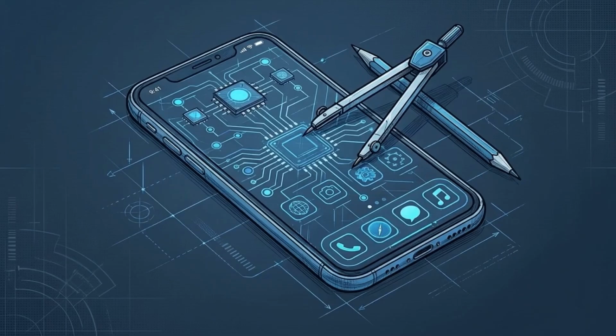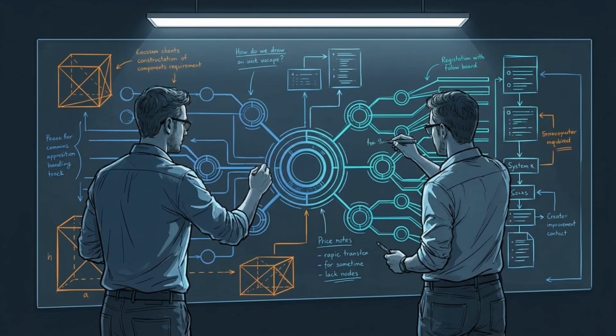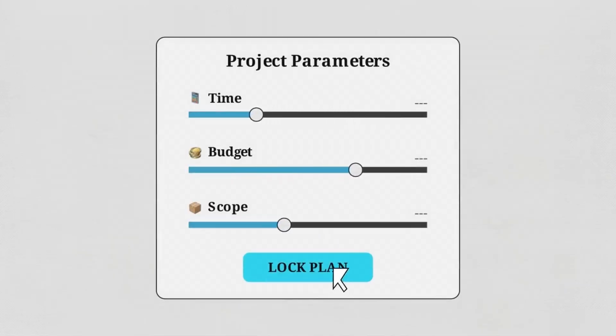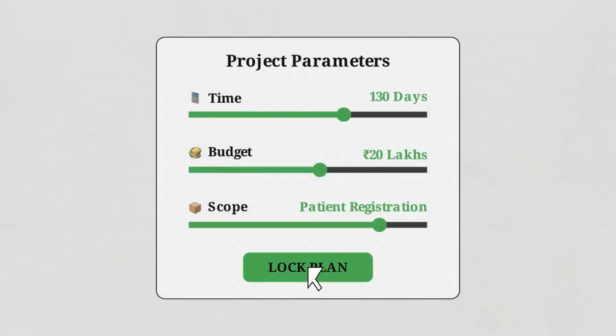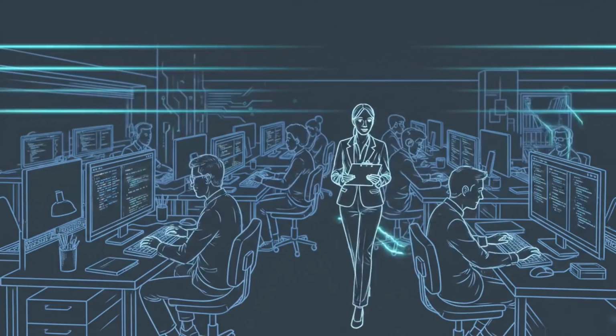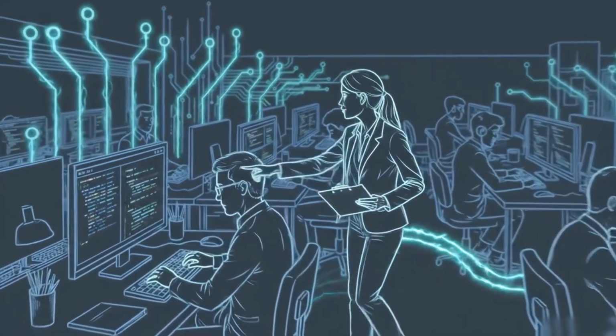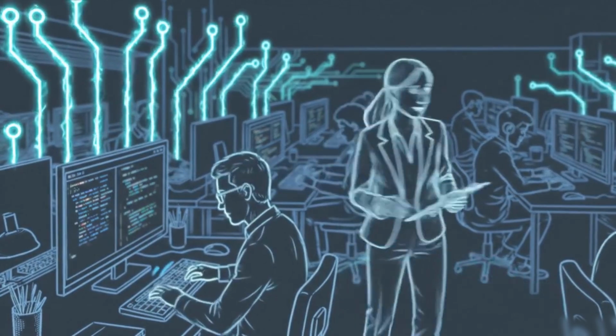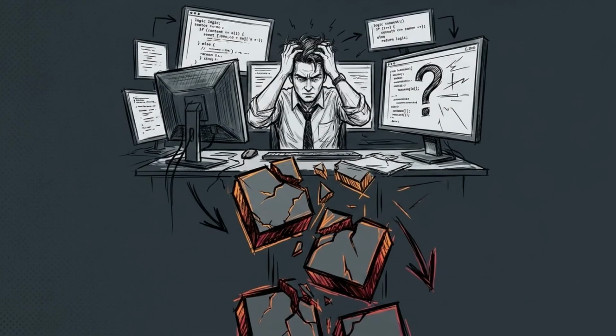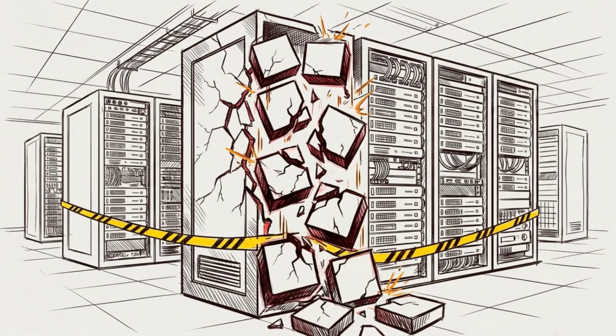To avoid this breakdown, engineers use software project planning. It is a predictive modeling process completed before a single line of code is written. This phase acts as a check on the project's variables. It is used to set specific constraints on the time, budget, and scope of the development cycle. Without this structure, a project relies on guesswork rather than engineering. As we've seen, that lack of a roadmap is what leads to wasted resources and failed deployments.